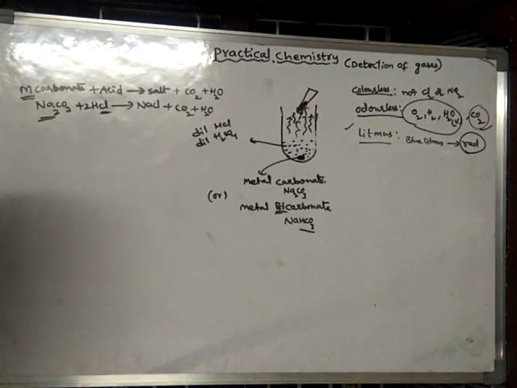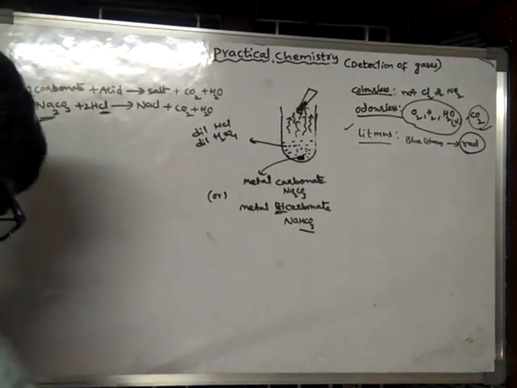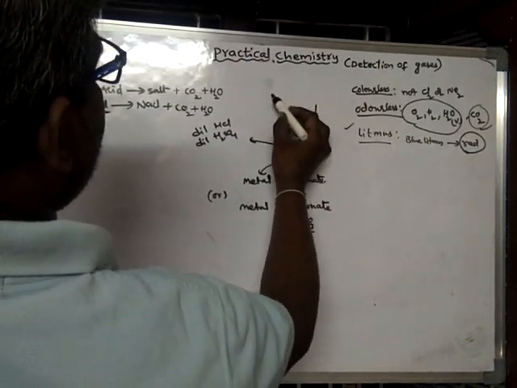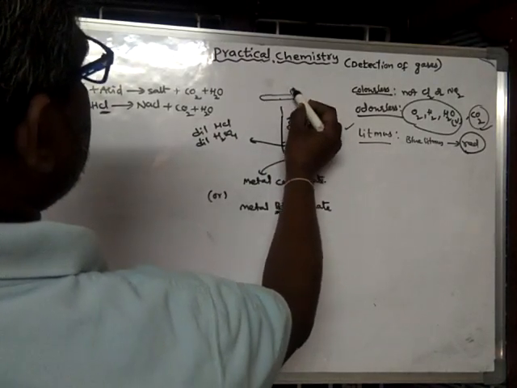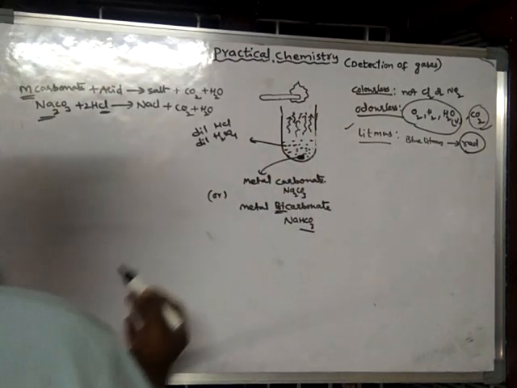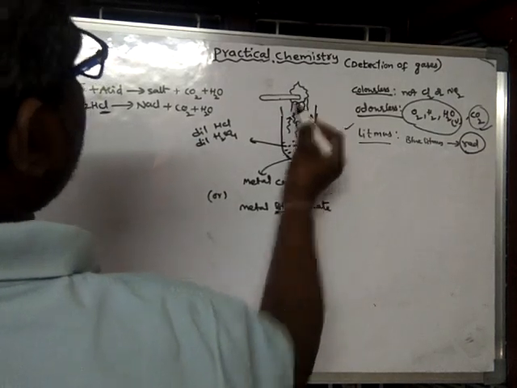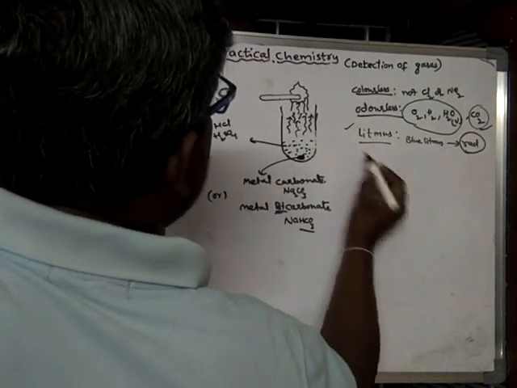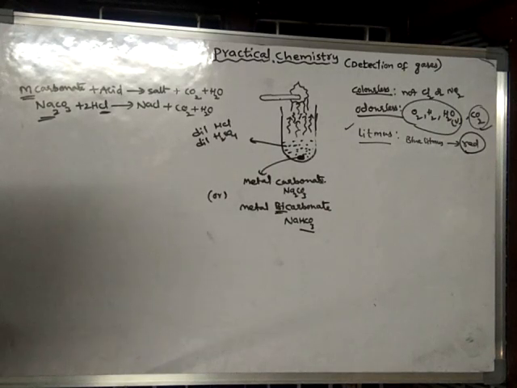But still we may go for further testing. Suppose a burning wooden strip or burning splint is brought near this gas, what happens? This gas will put off the flame. So carbon dioxide shows such behavior because carbon dioxide will put off the fire.